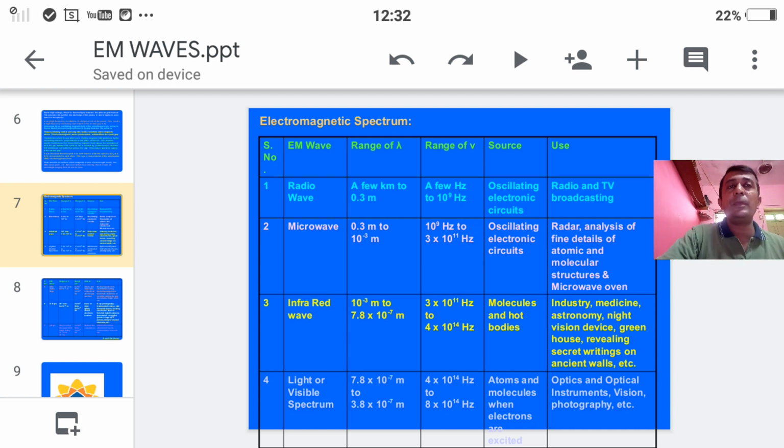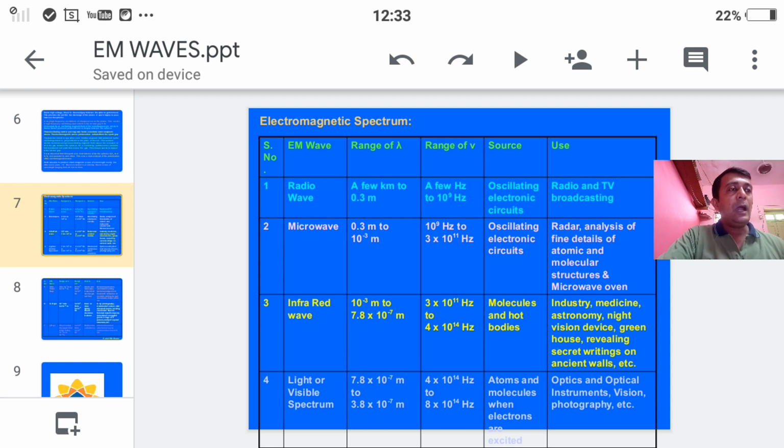Students, in the last column I mentioned the uses of microwaves. What are the uses of microwaves? They are used in radar and in the analysis of fine details of atomic and molecular structure, and in the microwave oven. That means in the study of atomic and molecular structure microwaves are used. In radar, to detect objects, we are using microwaves. Then in the microwave oven, microwaves are used for cooking.